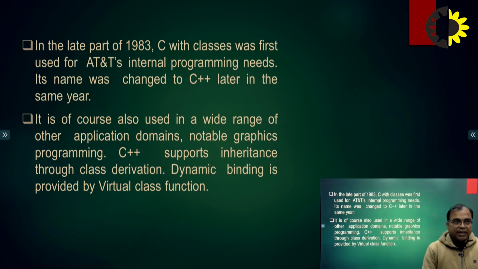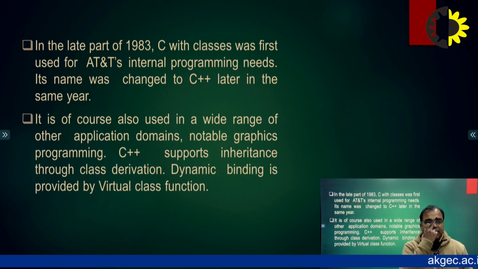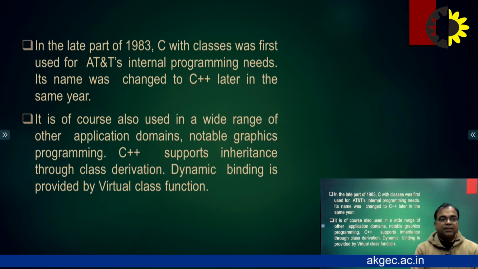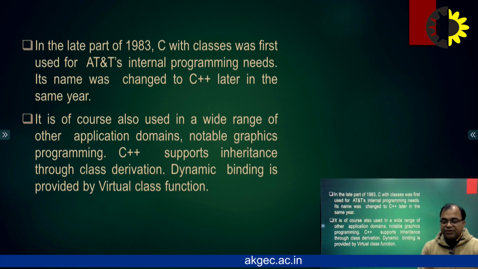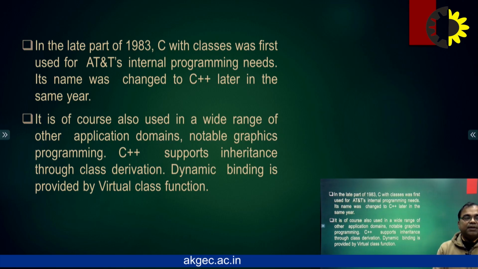In the late part of 1983, C with Classes was first used for AT&T's internal programming needs, so its name was changed to C++ later in the same year.